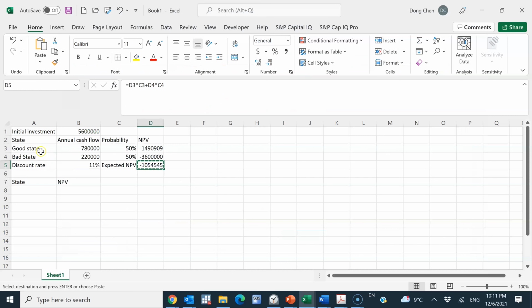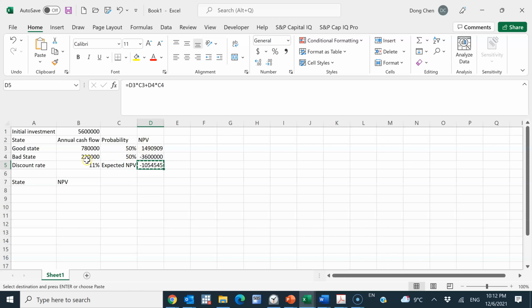If the customers turn out to like this restaurant, which means the good state will happen, then we know that the NPV is positive, and opening the restaurant will turn out to be a smart decision.